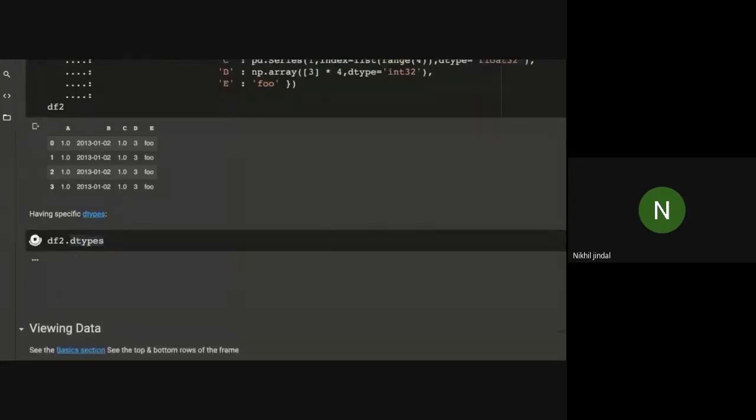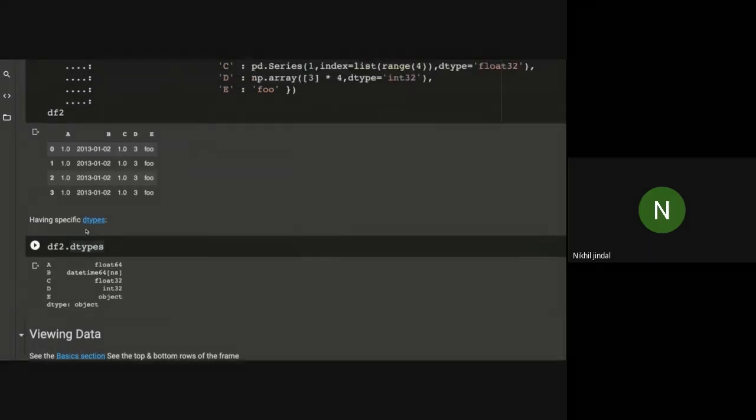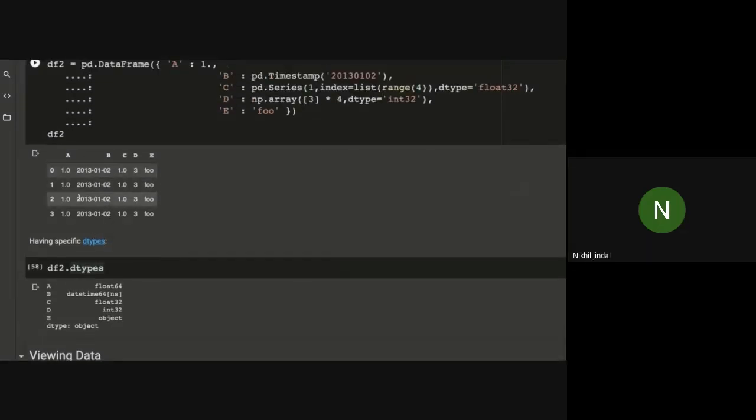Now let's print the data types of all these columns. You can use this attribute of the data frame; it is not a function. As you can see, the data type of A is float, obviously, since 1.0 is a float value. B is a date time value, because we are using a timestamp, and pandas has an inbuilt data type called date time.